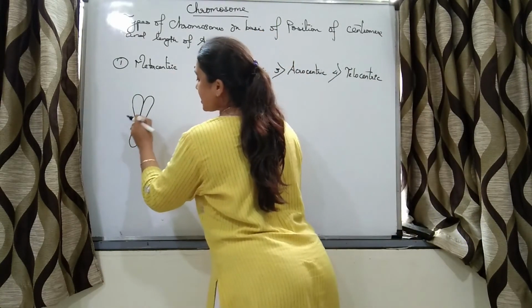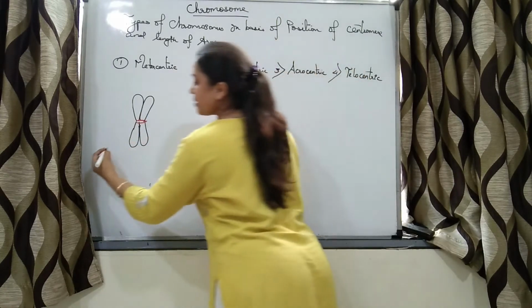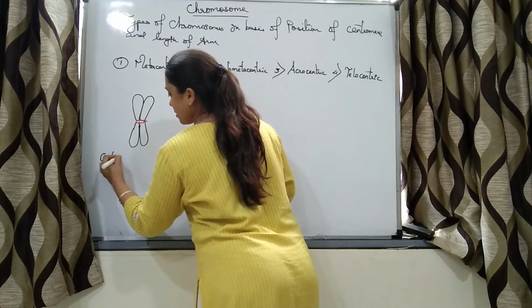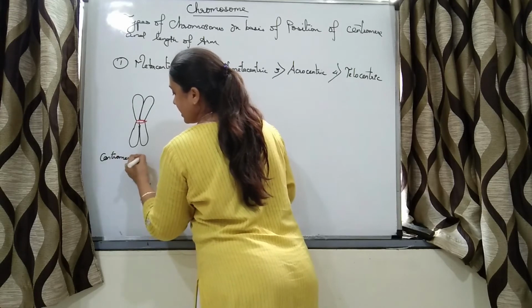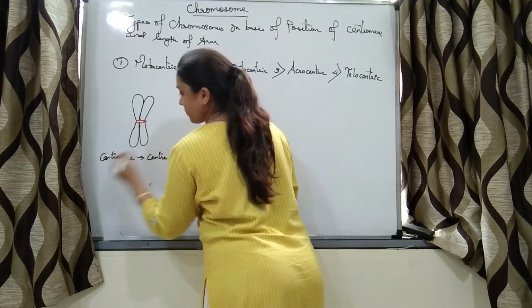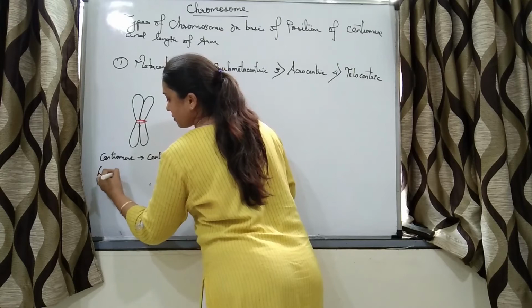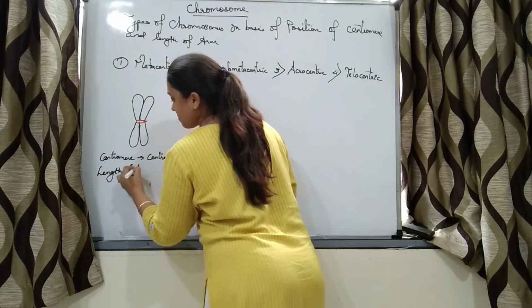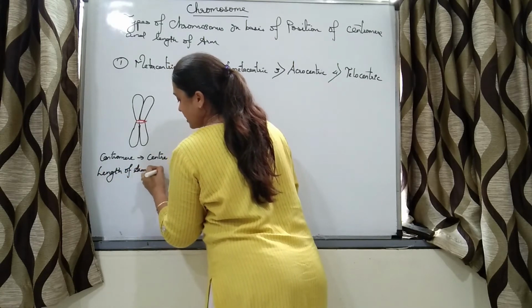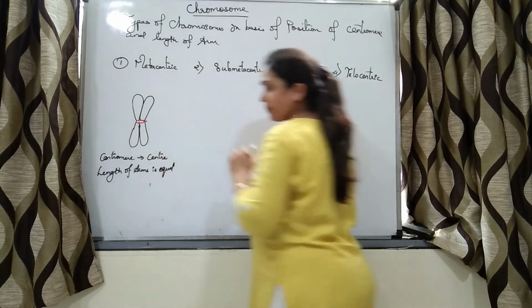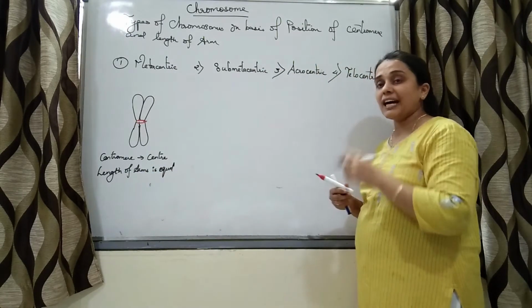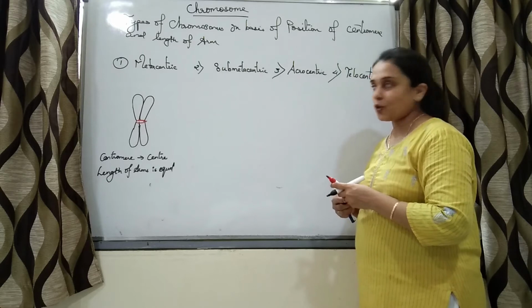So what are metacentric chromosomes? The centromere is in the center and the length of arms is equal. Such type of chromosomes are metacentric chromosomes.